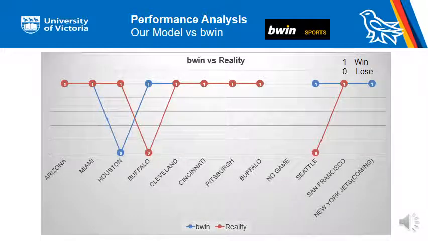Next, we make a comparison between our model and bwin, the famous betting house. Using the same rule, we can see from the figure above that bwin predicted wrong in Houston, Buffalo, and Seattle. Their accuracy is only 70% right now in season 2016.